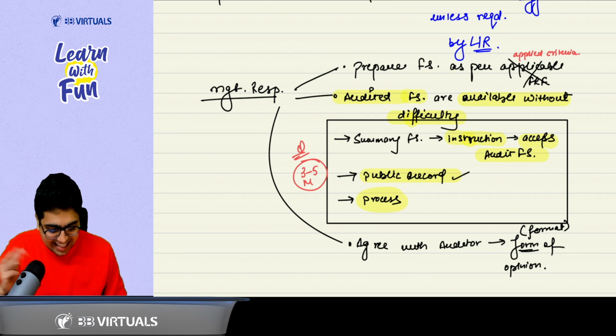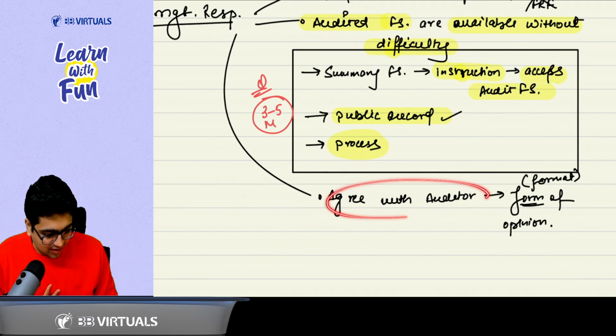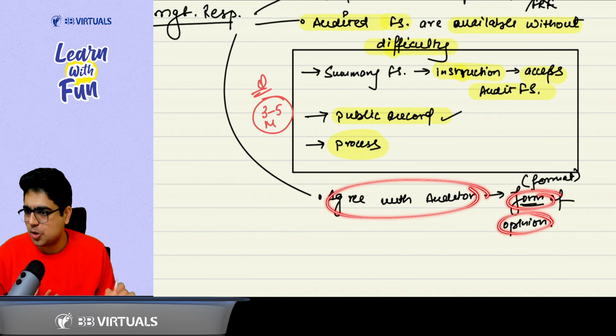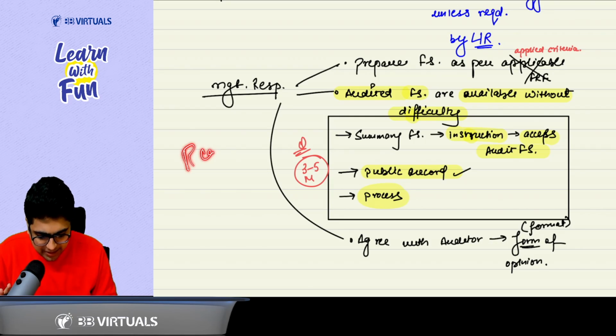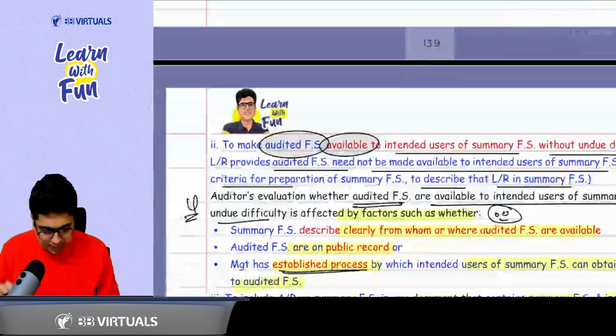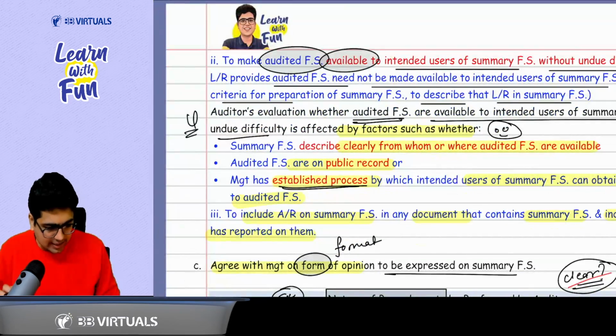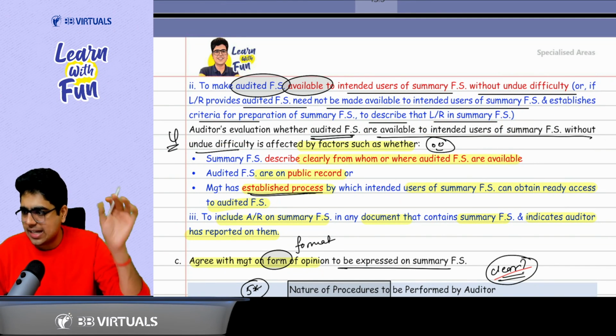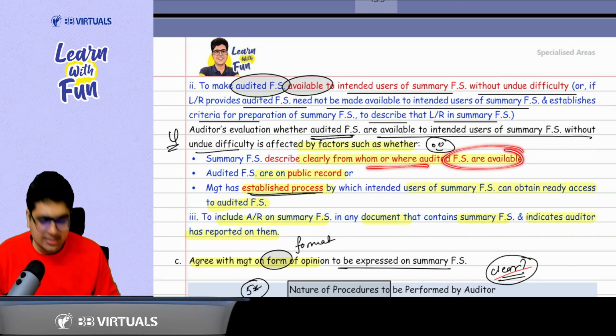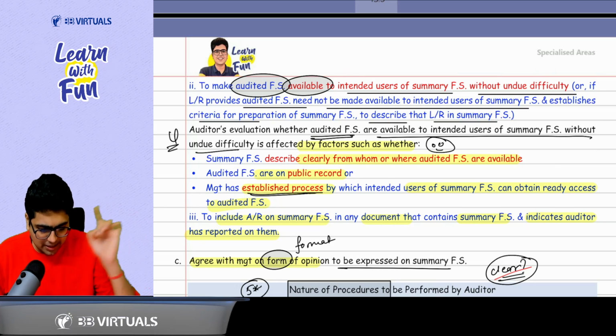Got it, sir. The last point is you need to agree with the auditor about the format in which the opinion will be given. These are the three basic points. So I feel you should just read the management responsibility, and this part is important. Which part is important, sir? That they make sure the audited financial statements are available to the intended user without any undue difficulty. So mention clearly from where the audited financial statements can be available: either they should be publicly available, or establish the process of getting access to these financial statements.